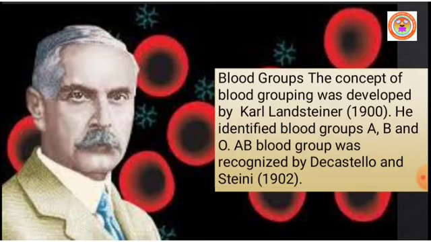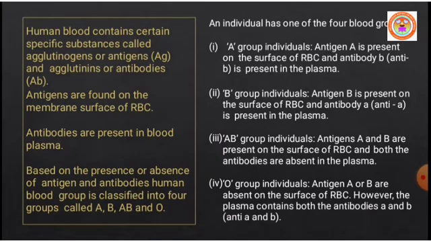In human blood, certain specific substances are present. They are called agglutinogens or antigens, and agglutinins or antibodies.